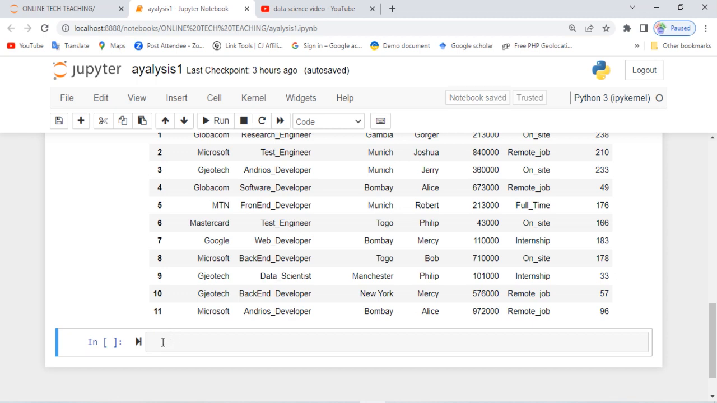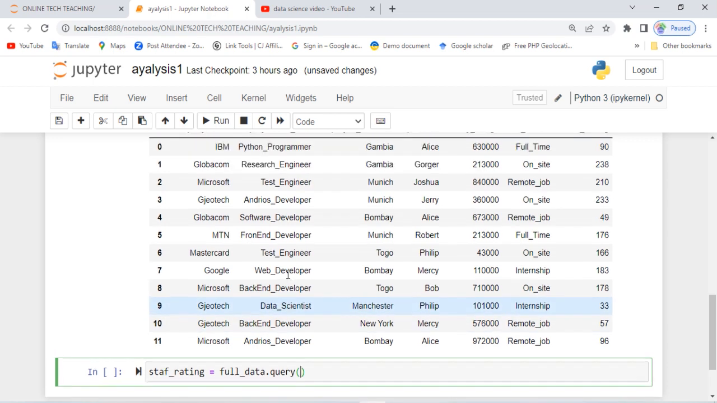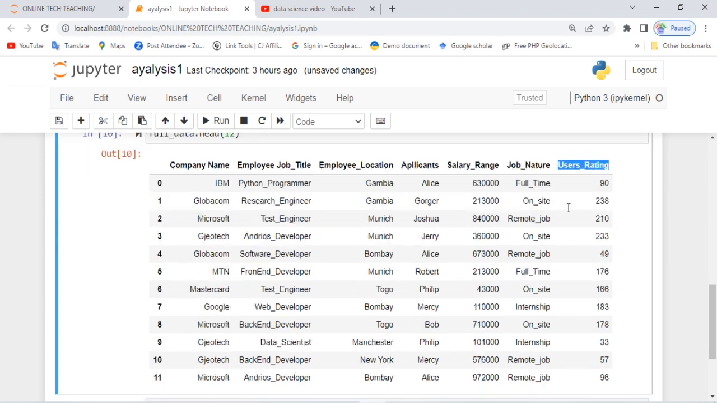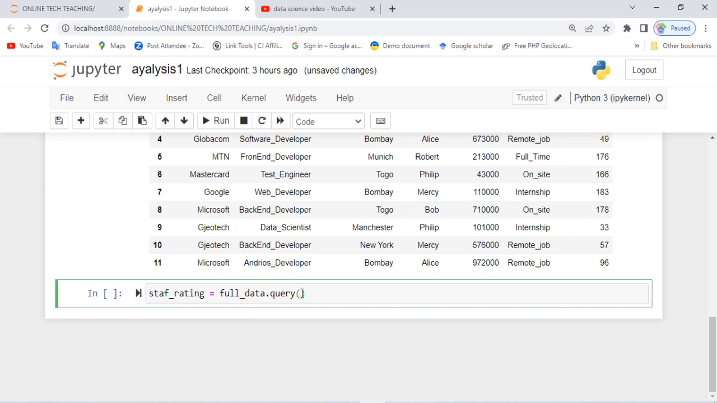What does this query do? Now we are going to come here and say staff rating. Let's look at applicants who are rating between a certain range. Okay, let's filter them. Staff rating is equal to full data dot query. See, query is a function. Now, what are we featuring? We are featuring this user rating. In query techniques, if you want to use query in Python, use double quotation here, and outside the double quotation, give a space.